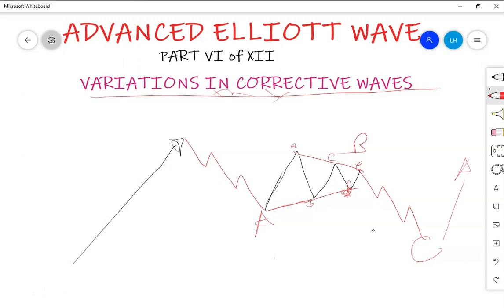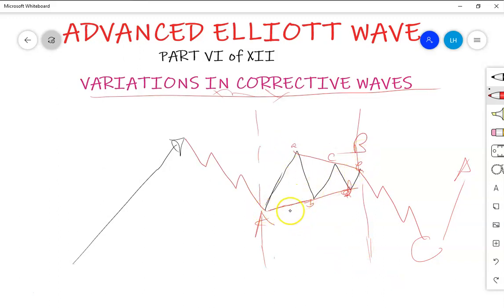Then after, we expect the continuation of the trend. But what we need to understand here is having a triangle in wave B. Having this triangle in wave B is just different from what we usually expect. Actually, we know that in wave B, we have 3 waves. We usually expect to have a zigzag here.